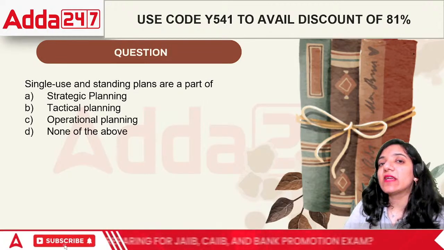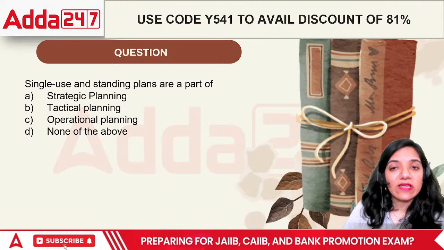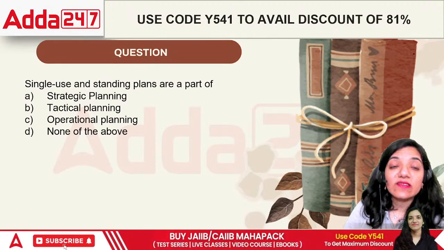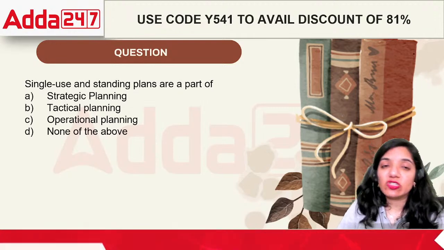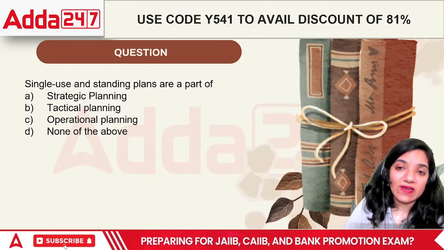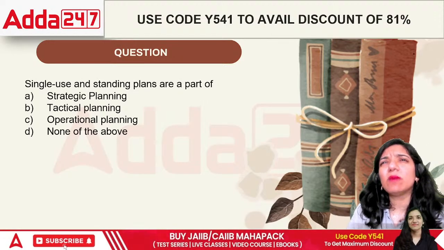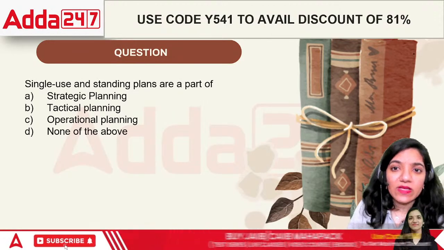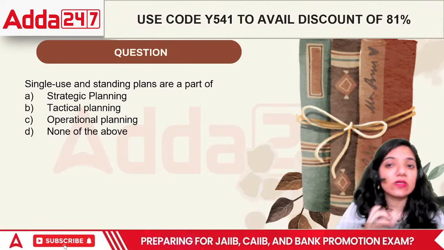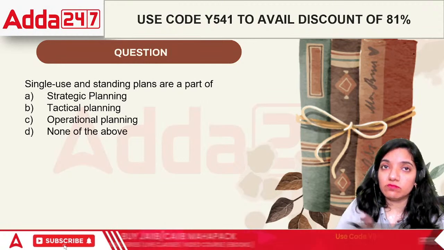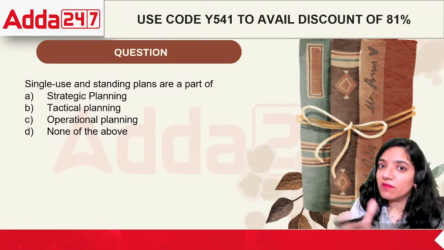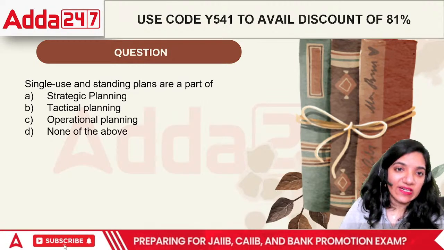For example, retirement based benefits. People would retire at the age of 60. That is what a standing plan is. So, is it strategic planning, which is determining the strategy of the organization, or tactical planning? Tactical planning is basically a part of strategy. Strategic is the long term planning. How do we capture the competition? How do we grow further in the business? That is strategic planning. Tactics are those minor things that we do to reach towards strategies.